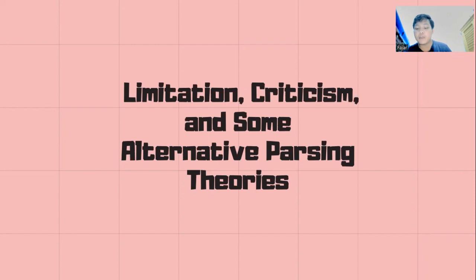Probabilistic models, such as Bayesian models, have been proposed as an alternative to parsing models, as they can account for the uncertain and probabilistic nature of language input. Finally, some researchers have proposed hybrid models that combine elements of parsing, probabilistic, and connectionist models to better account for the complex nature of language comprehension. Overall, while parsing theories have been useful in explaining how people understand language, they have limitations and may need to be combined with other approaches to provide a more complete understanding of language processing.